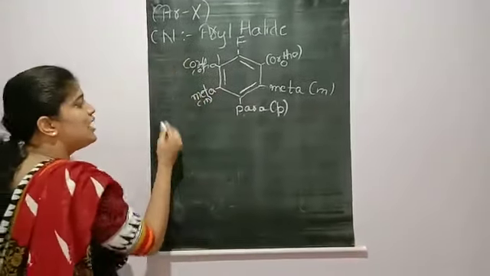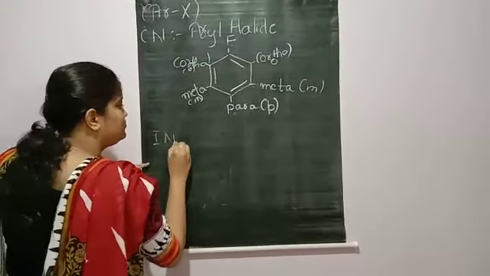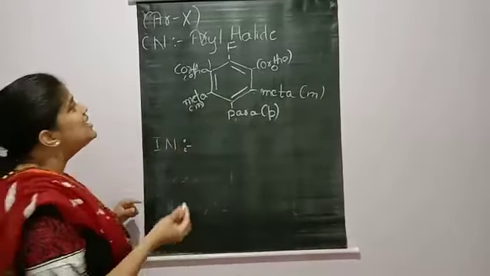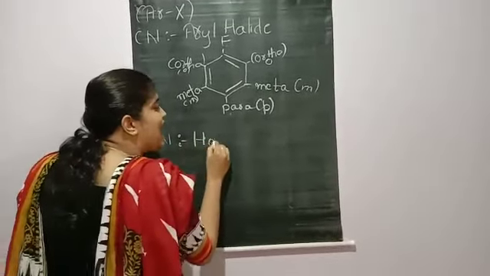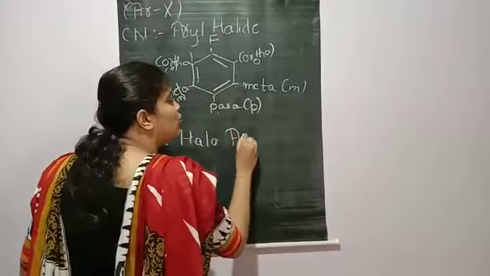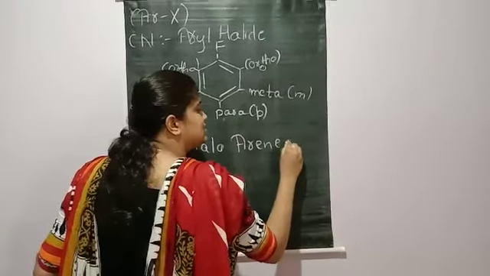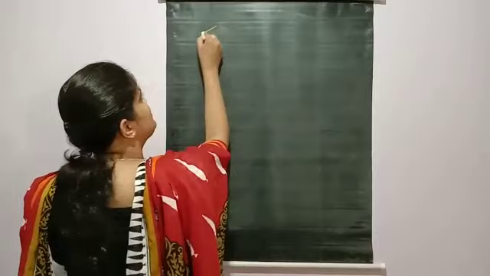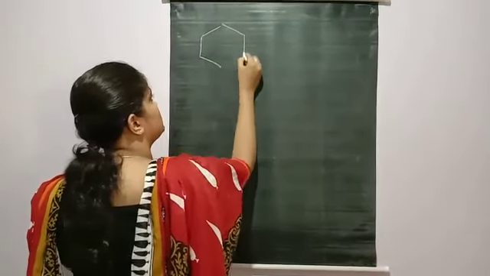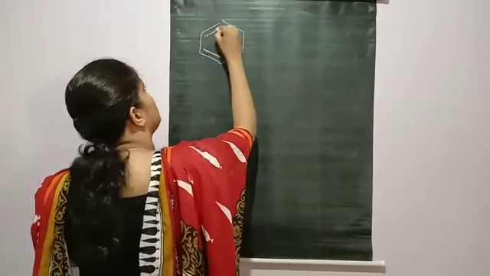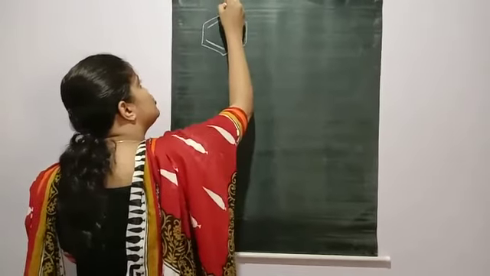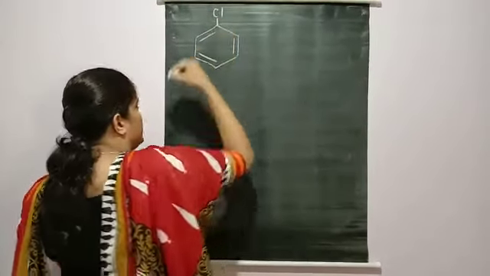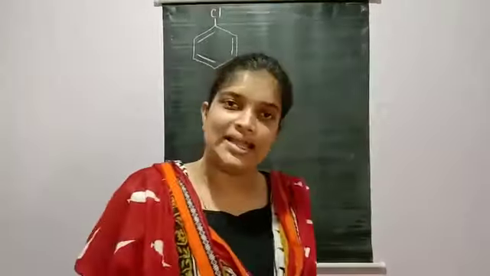Now moving on with the IUPAC name for this. As the name suggests, the IUPAC name is haloarenes. Now, let us take a few examples in order to learn aryl halide properly. Suppose I have a benzene ring here. Let me draw. And let us assume a chlorine atom, our halogen atom, is attached here.